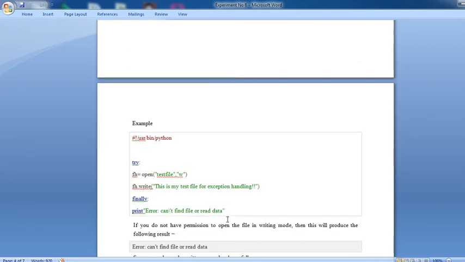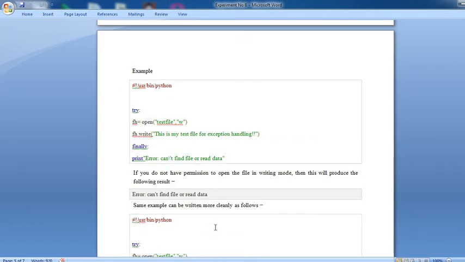Now see the example of that try and finally. Try: fh equals open test file, w. Okay, you want to open that file for write purpose, fh.write, "This is my test file for exception handling." Finally, whatever you want, print error, cannot find file or data. If you do not have any permission to open the file in writing mode, then it will produce that error. Error, cannot find the data.